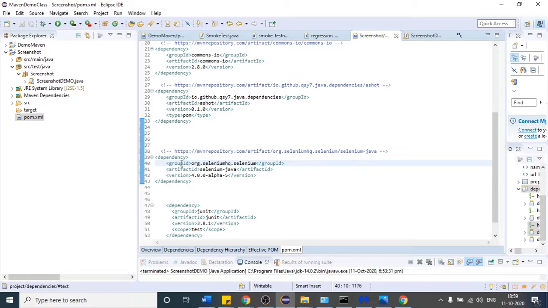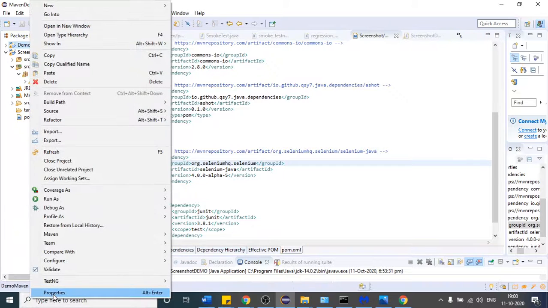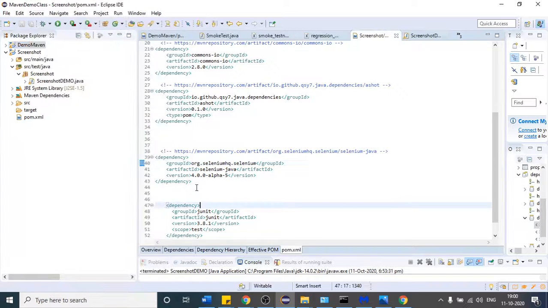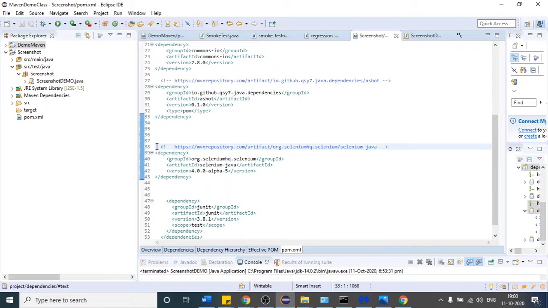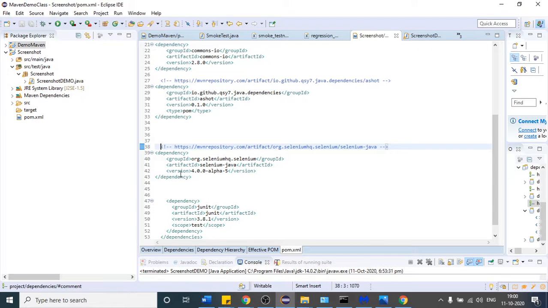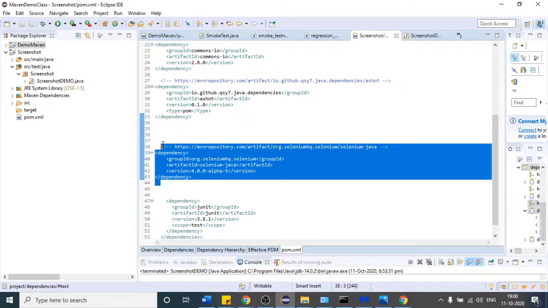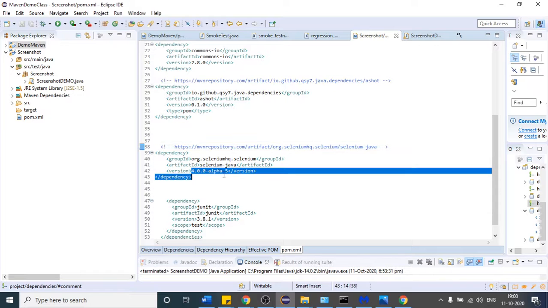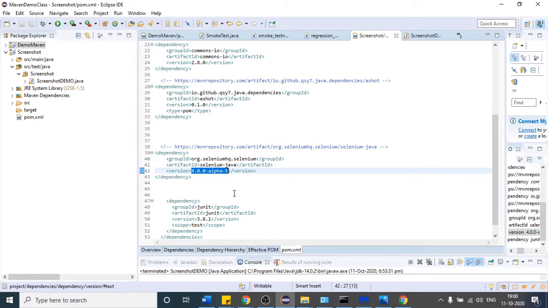And I hope that many of you, when you worked with Selenium for the first time, just pulled the jars from that website, right-clicked on the project, and pasted all those jars in your project. At that time many people told me that they were getting some kind of error here, okay? But if we do it with Maven, you will see that errors are also going to decrease, because you are going to get only those files which are required for your project, right? So this is how Maven will help you. I hope it is clear to everyone.